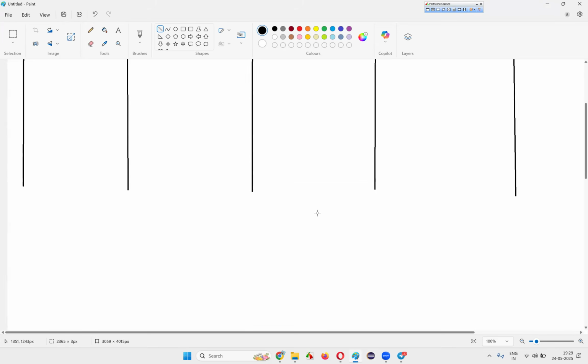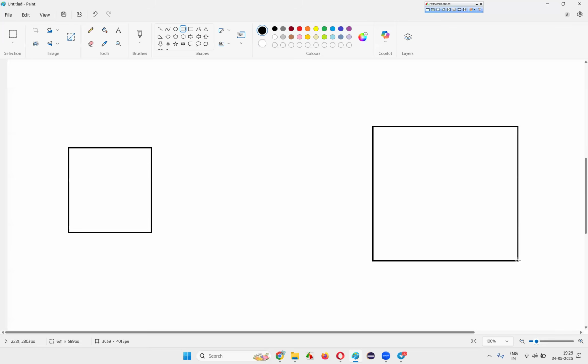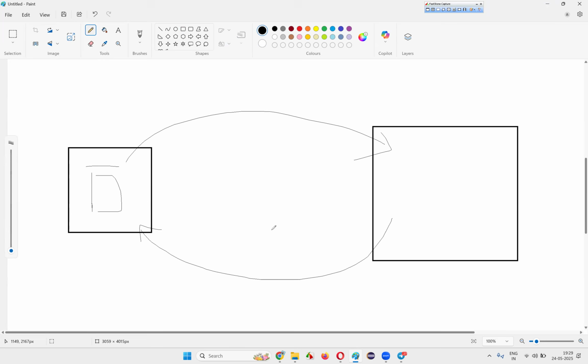Let me draw a diagram here. Let's say this is a client and this is a server. When you hit a URL or do some operation on the web page, a request will be sent to the server, right? And a response will come back. At the server side, some programming code will be there, right?